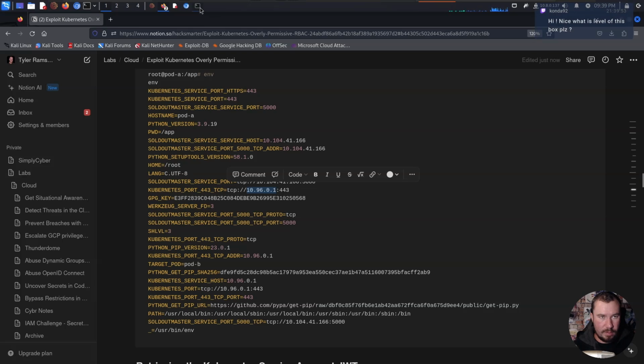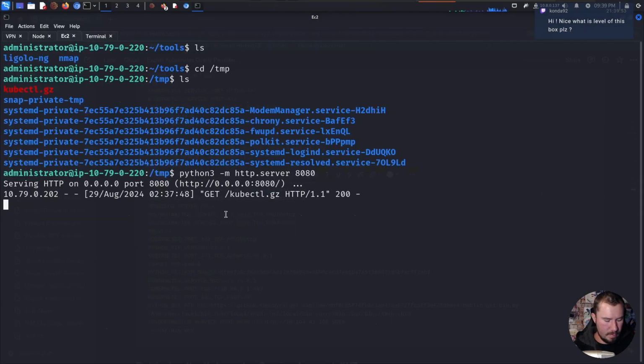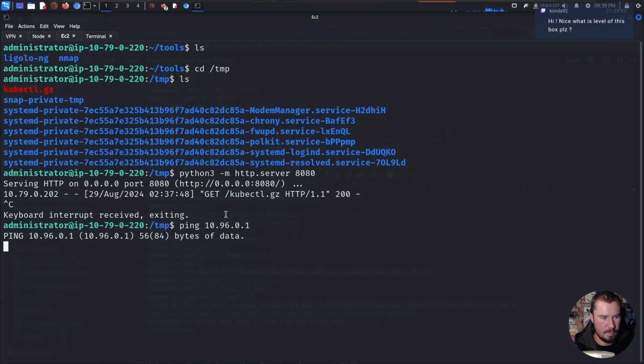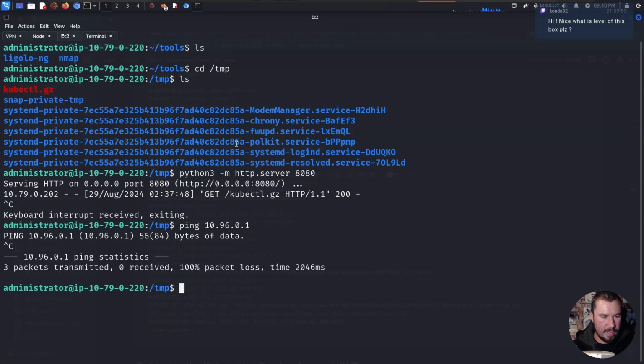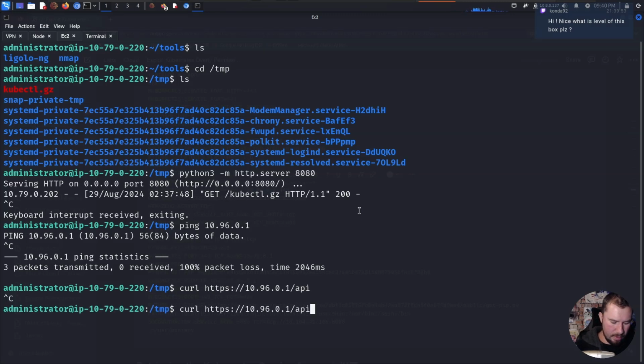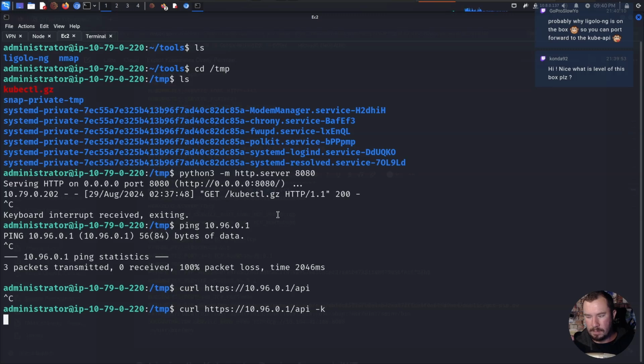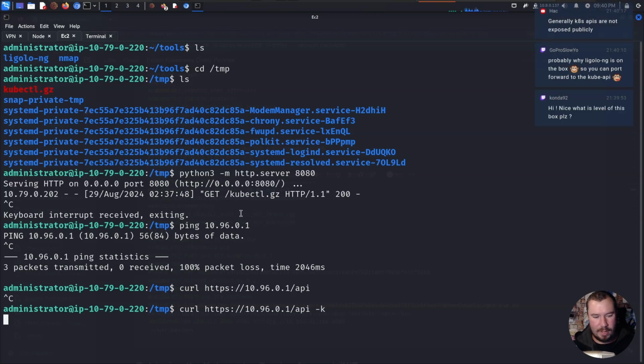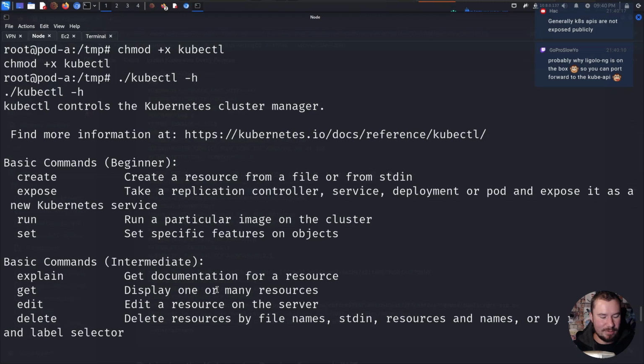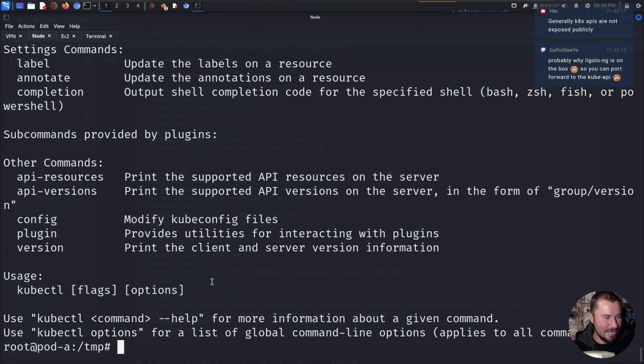I think this is the port that we want to hit. And yeah, I don't think it can. Actually, I need to ignore any certificate errors. And it just times out. And yeah, we'll get to Ligolo-ng eventually. But now let's go ahead and do some Kubernetes enumeration.